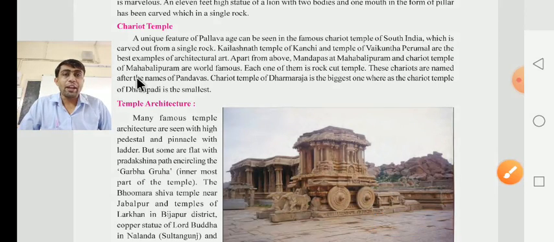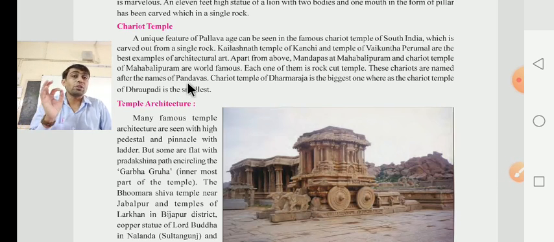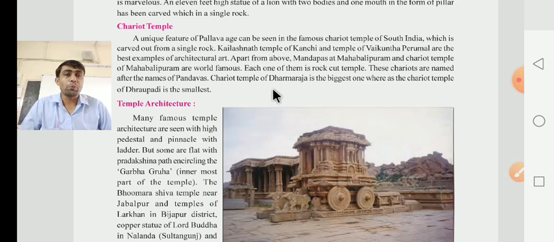These Cheroids are named after the Pandavas. This Rath, it means these Cheroids, are named after the name of the Pandavas. The Cheroid temple of the Dharmaraj is the biggest one, whereas the Cheroid temple of Draupadi is the smallest one.